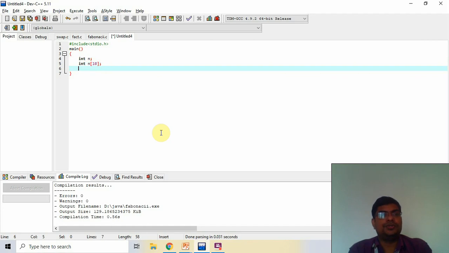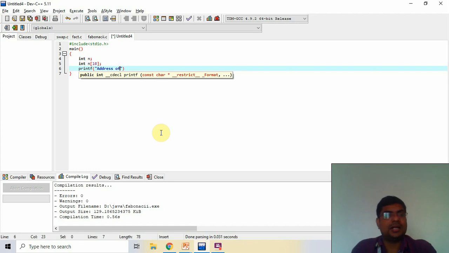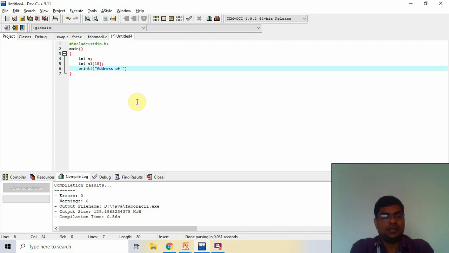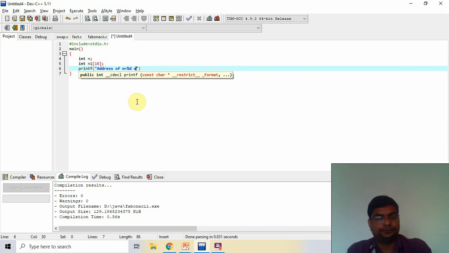Now I use printf to print the address of. Here is the error, because I create two names, so I give n1. n is equal to %d. Address is always an integer, not in points, and the address of n1 is equal to %d.